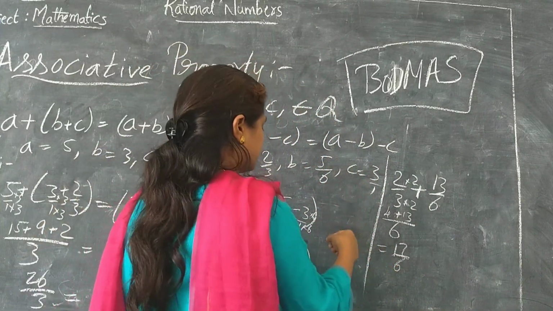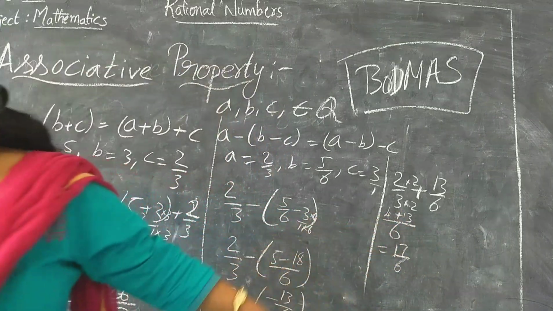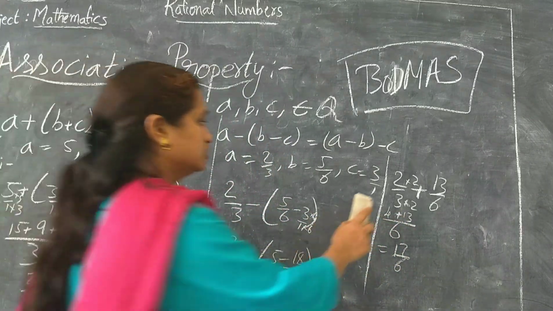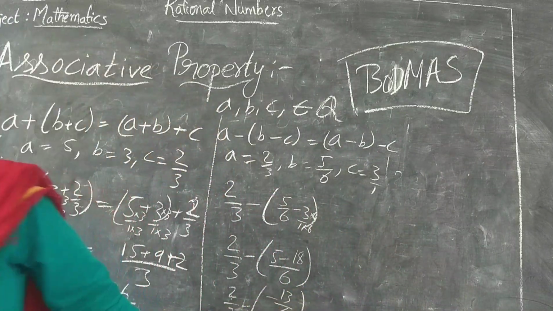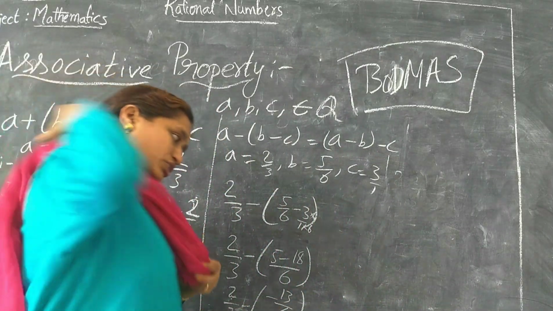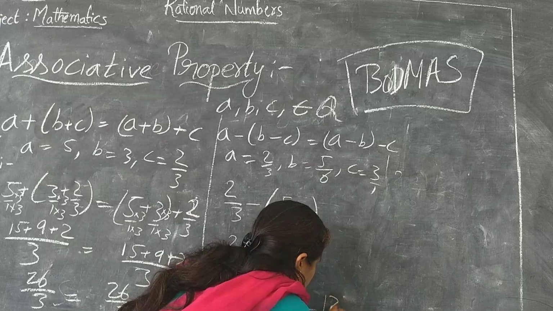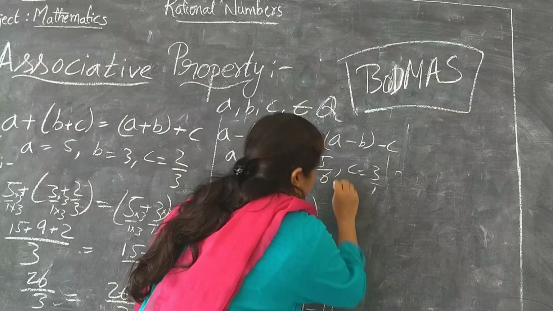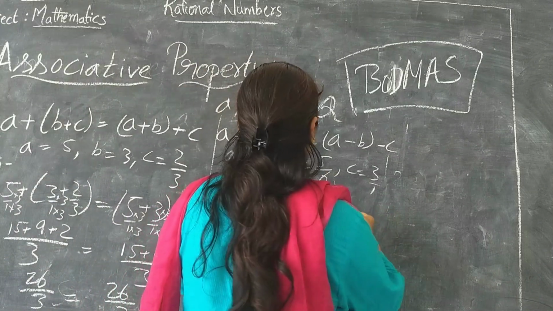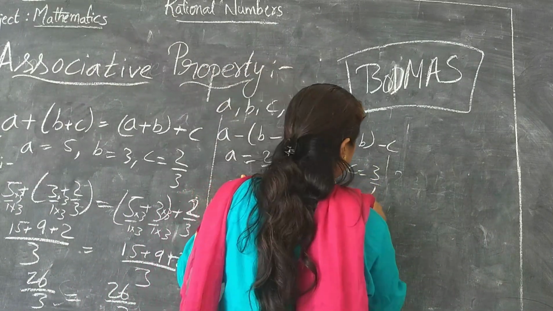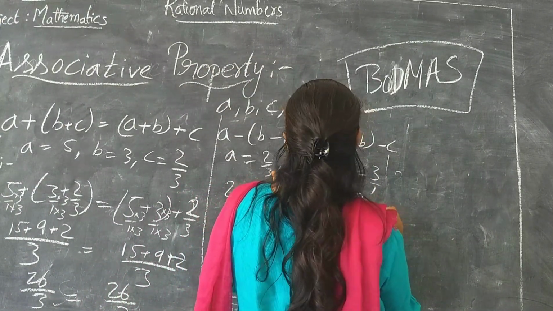Let's take the RHS. I will rub this out, and I will put up 17 by 6 here. 17 by 6 is the LHS side. Now let me take the RHS side, which is 2 by 3, what is A? It is 2 by 3.